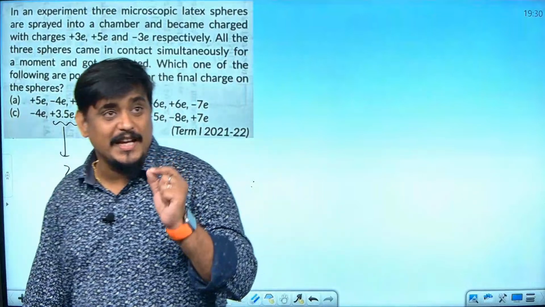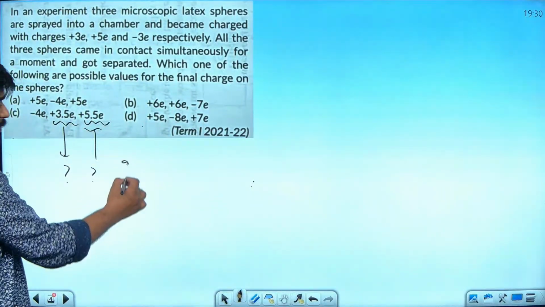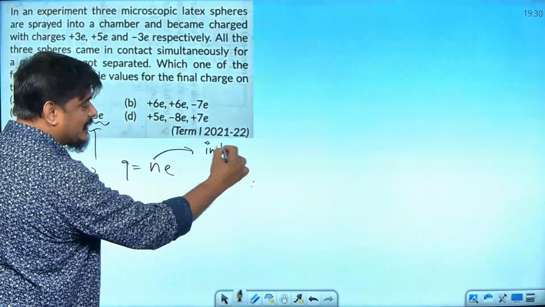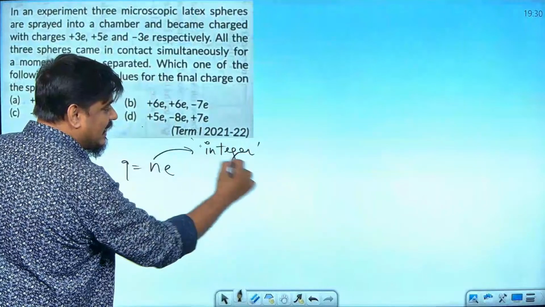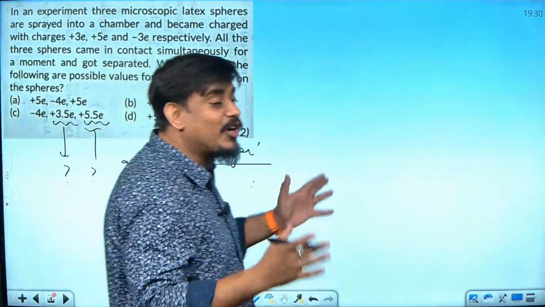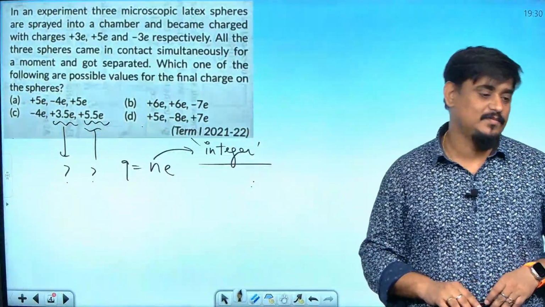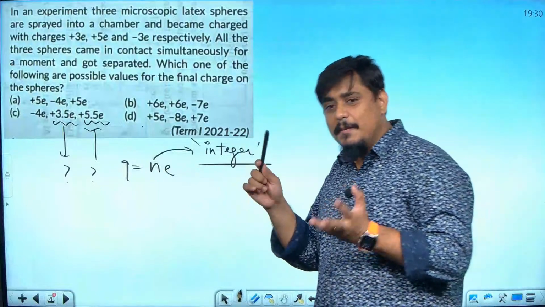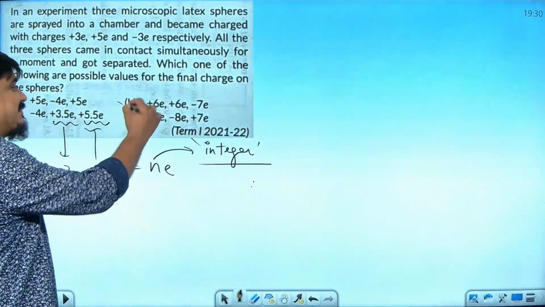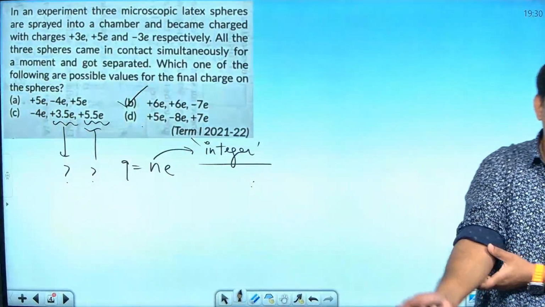Or must it be an integer? I told you, Q is equal to NE, where N must be an integer. If N is not an integer, then you cannot expect the charge possibility. So 5.5e, 3.5e are not possible itself. So the correct answer will be B. Understood? B is correct. Good.